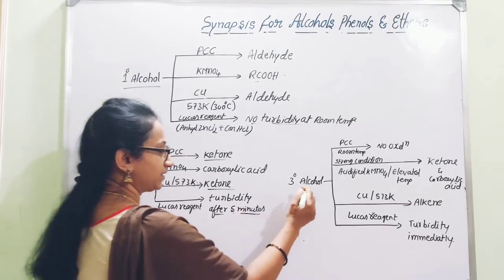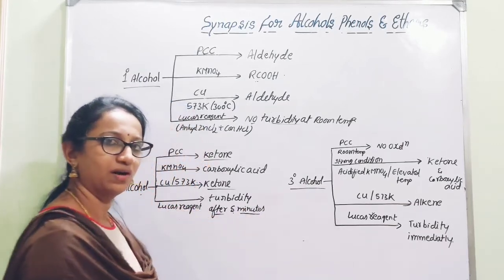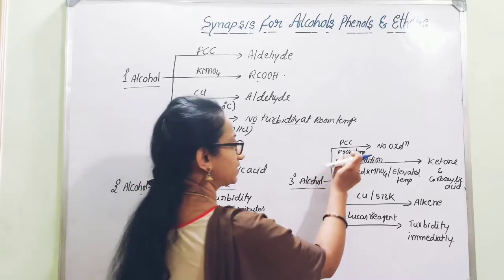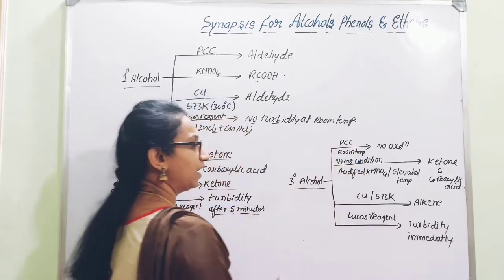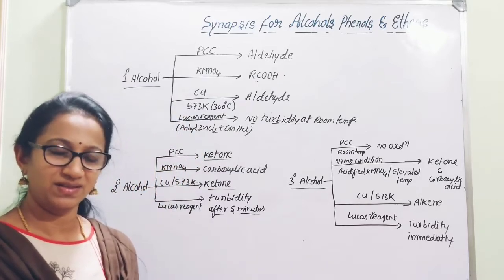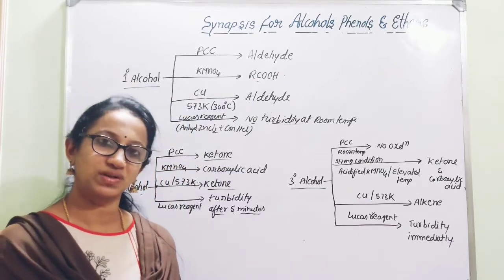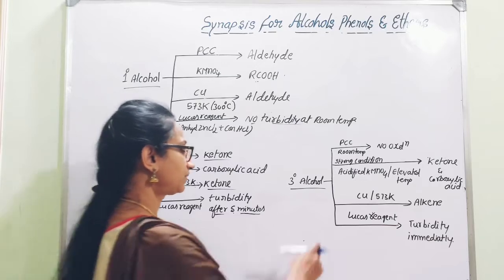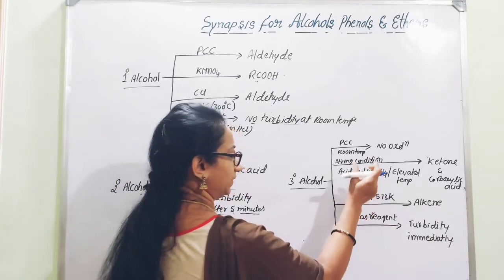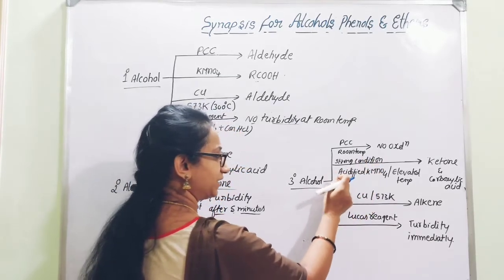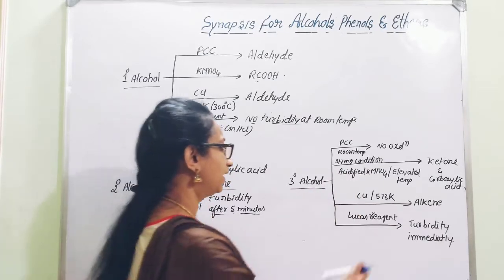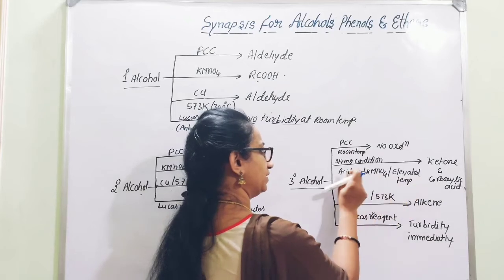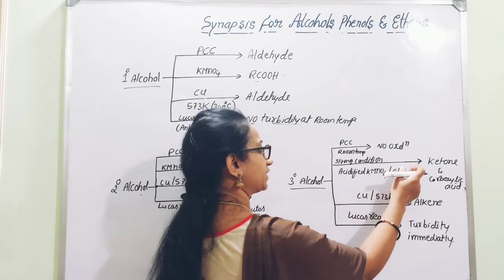And in case of tertiary alcohol, when tertiary alcohol is treated with a mild oxidizing agent, that is PCC, either at room temperature, you can consider there is no reaction taking place. But with strong extraordinary conditions like acidified KMnO4, or at elevated temperature, you can consider the reaction will take place.